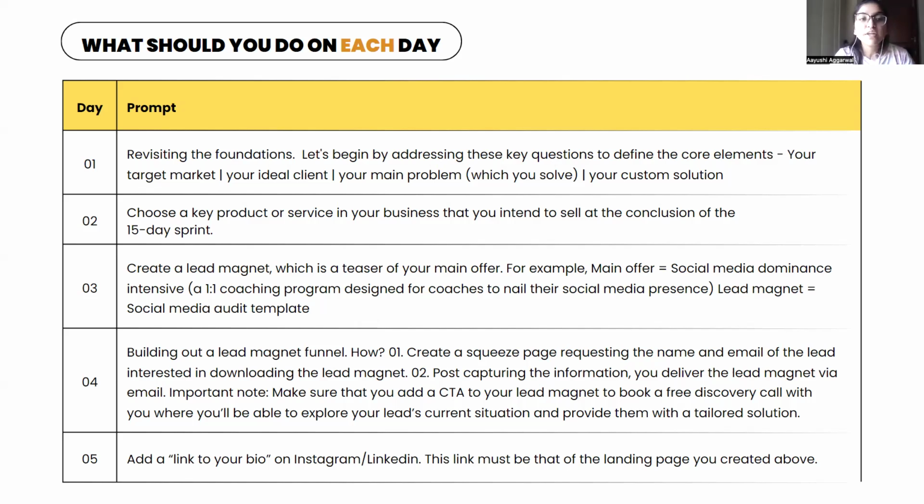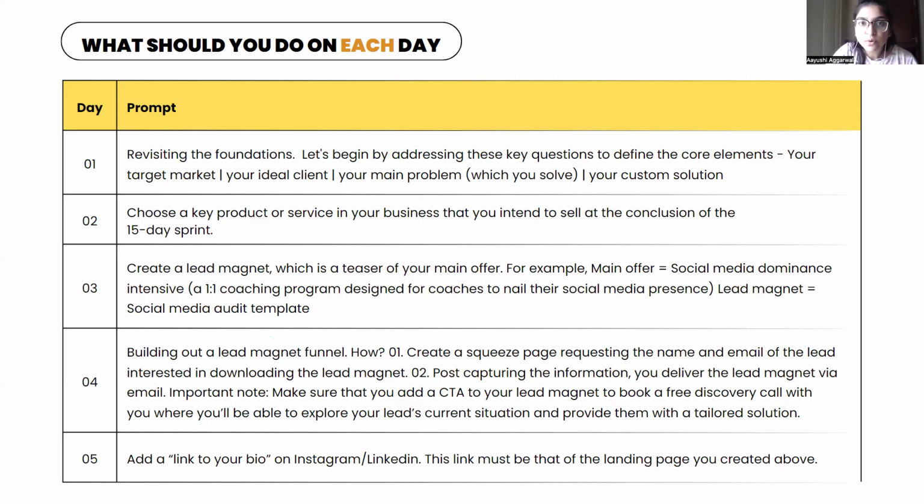Okay. Now that you have created your lead magnet on day 3, on day 4, you will build out a lead magnet funnel. Now, how will you build that lead magnet funnel? First thing, you will create a squeeze page requesting the name and email of the lead interested in downloading the lead magnet. How will you create the squeeze page?